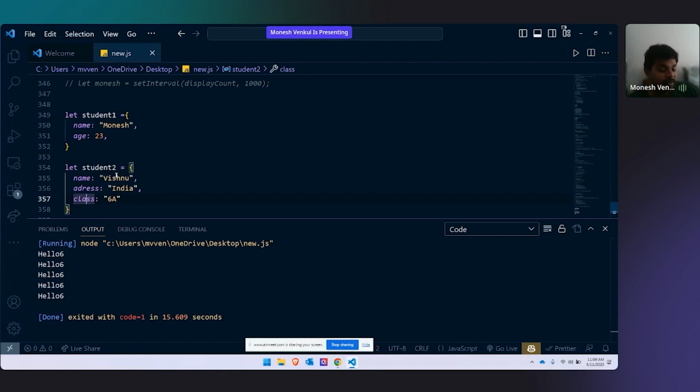So when you're working on this kind of objects and data, it becomes a very hard task for you to work on it. For example, you pushing this into an SQL, it becomes a very hard task. You need to manually enter it sometimes, because there is no link between student 1 and student 2. So it creates a lot of problems.